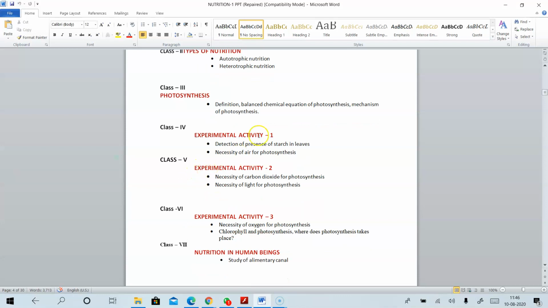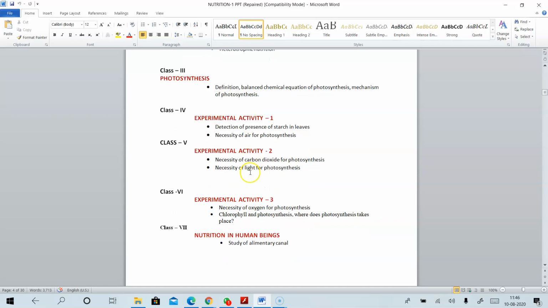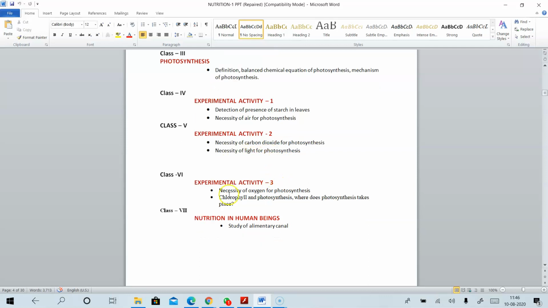we have learned the experimental activities related to photosynthesis, like detection of presence of starch in leaves, necessity of air for photosynthesis, necessity of carbon dioxide for photosynthesis, necessity of light for photosynthesis, necessity of oxygen for photosynthesis. Okay, these may be the lab activities. The questions may come in the long answers.